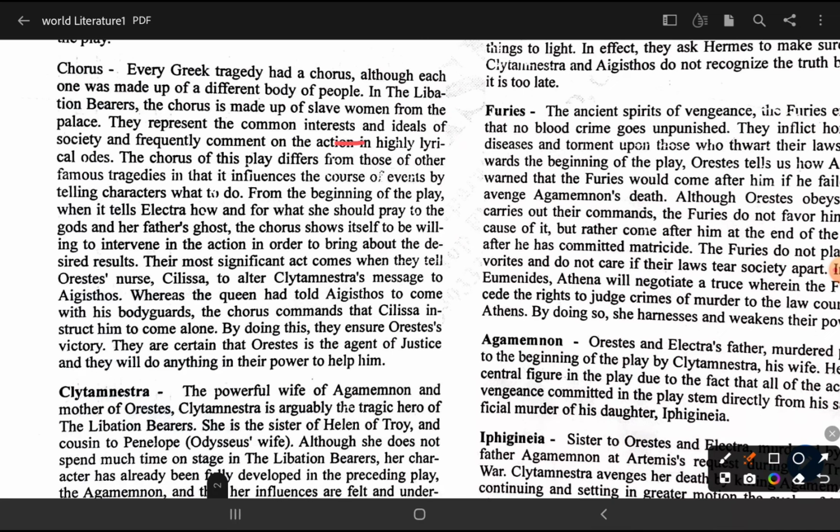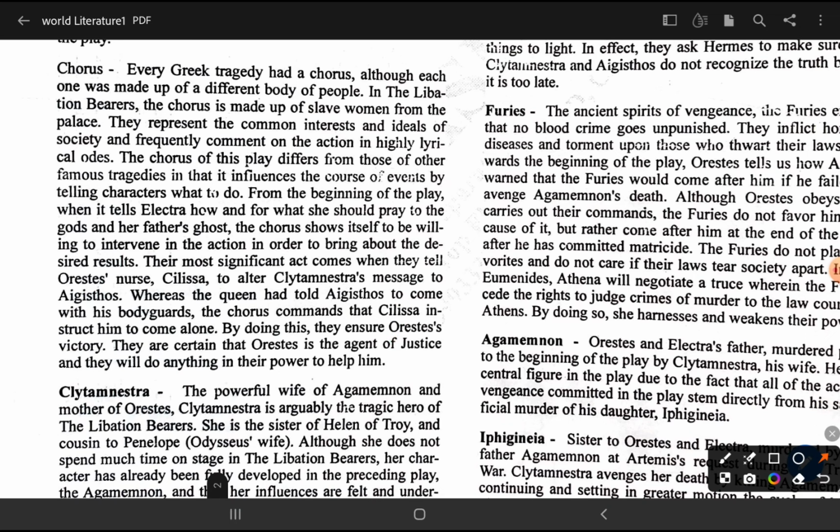They represent the common interests and the ideals of society and frequently comment on the action in highly lyrical odes. This play differs from those other famous tragedies: the chorus influences the course of events by telling characters what to do. Starting से वो उन्हें बताते रहते हैं कि उन्हें करना क्या है.